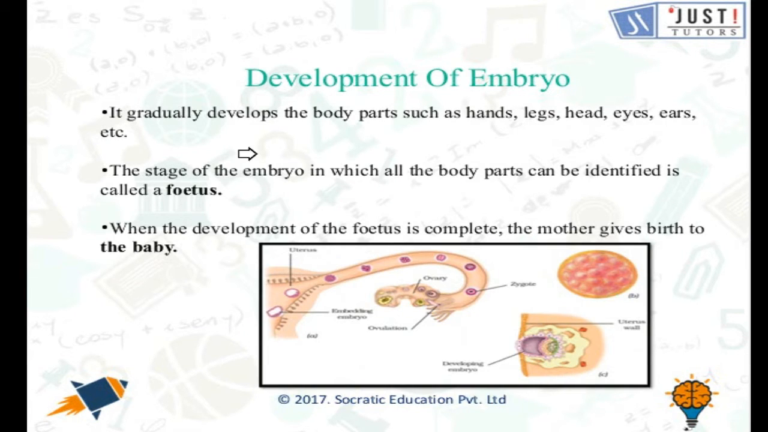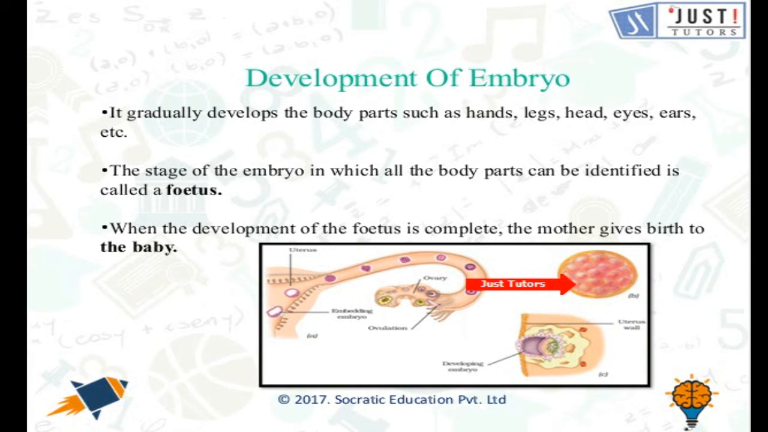When we talk about the growth, it gradually develops into body parts such as hands, legs, head, eyes, ears, etc. The stage of the embryo in which all the body parts can be identified is called a fetus. When the development of the fetus is complete, the mother gives birth to the baby. In the picture here, you can see the uterus, the embedded embryo, and the ovary. The picture represents the development of the embryo. Here you can see a ball of cells.